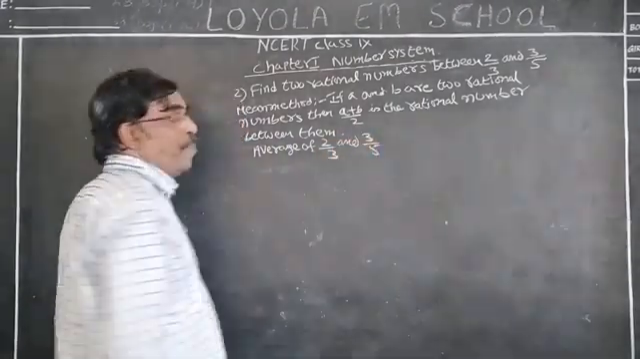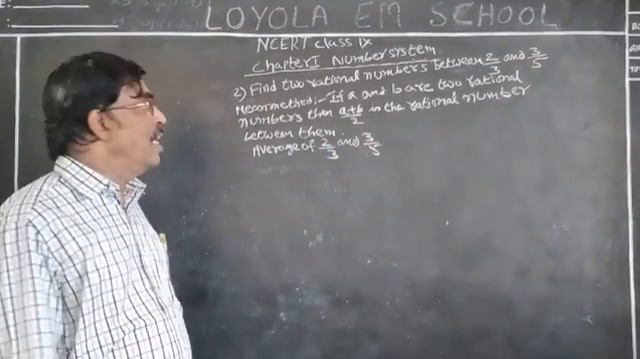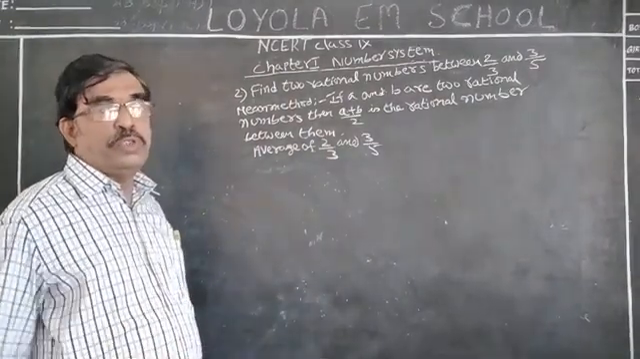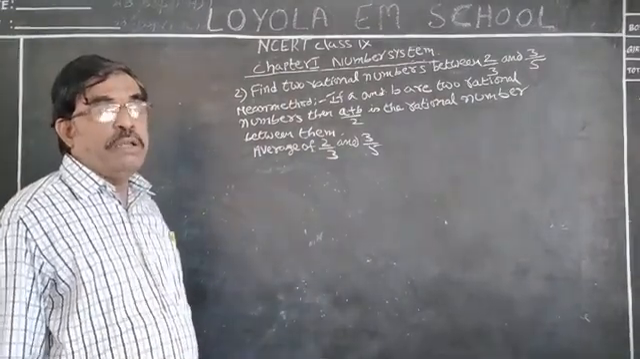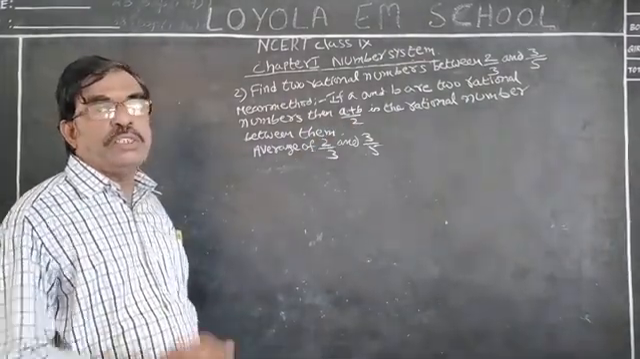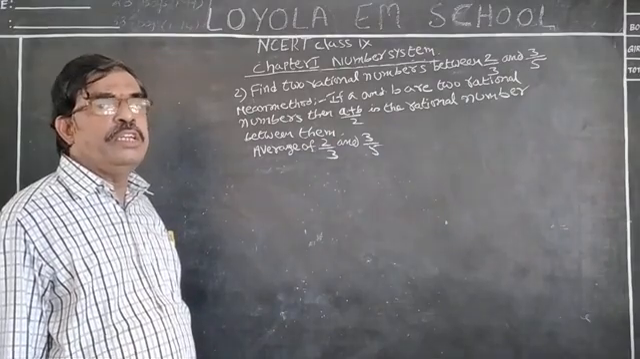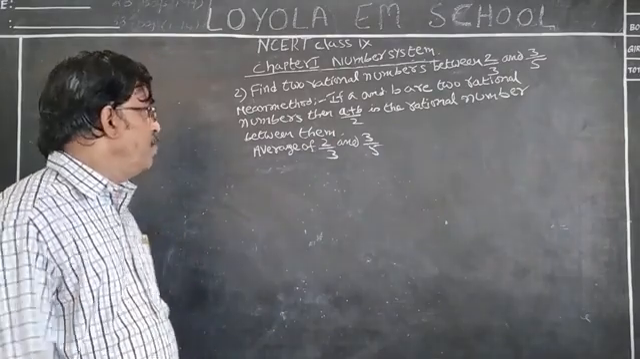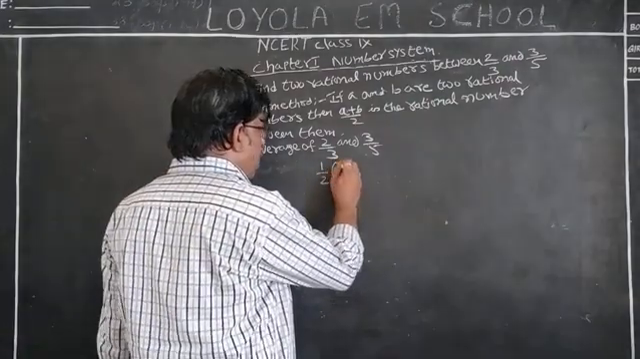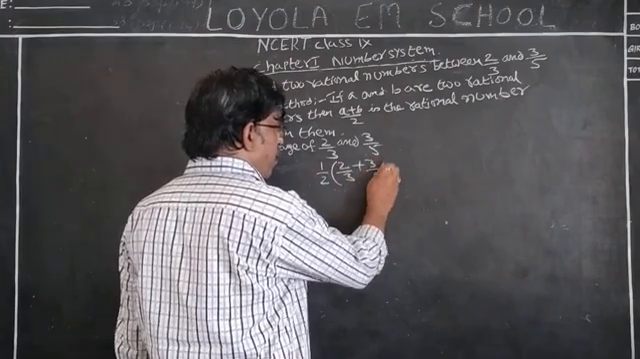Here, A plus B by 2 also can be written as 1 by 2 into A plus B, because when the 2 is in the denominator, most of the students get confused. Hence, it is easy. A plus B by 2 also can be written as 1 by 2 into A plus B. Then it is very easy. We can find the answer. That means average is nothing but 1 by 2 into 2 by 3 plus 3 by 5.